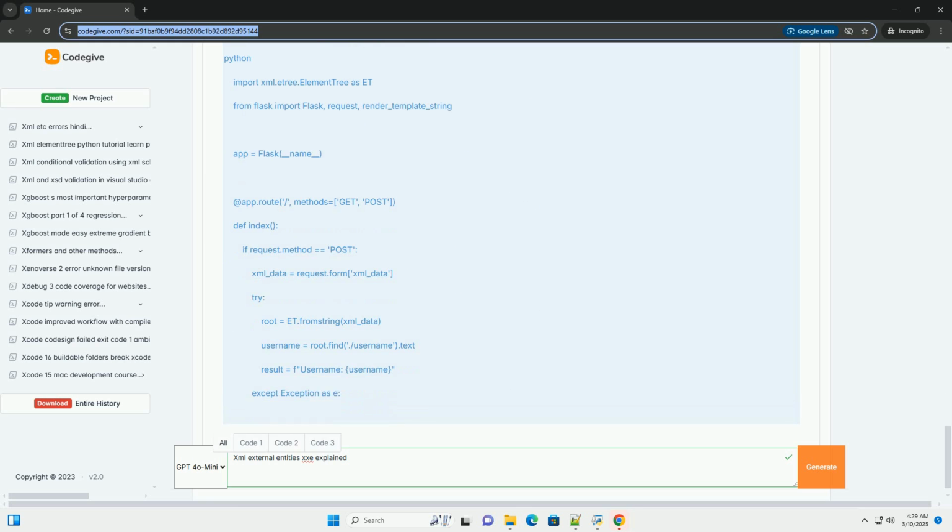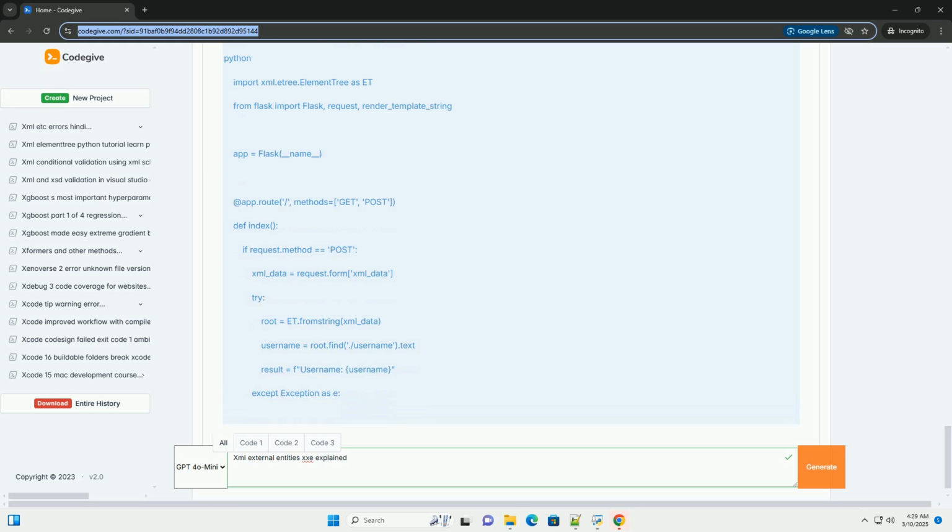Example 1: PHP with libxml. Vulnerable code, PHP. Vulnerable code explanation. 1. The code receives XML data from a POST request. 2. It creates a DOM document object to parse the XML. 3. Critically,